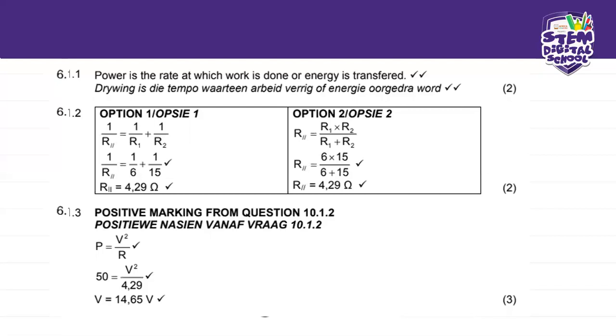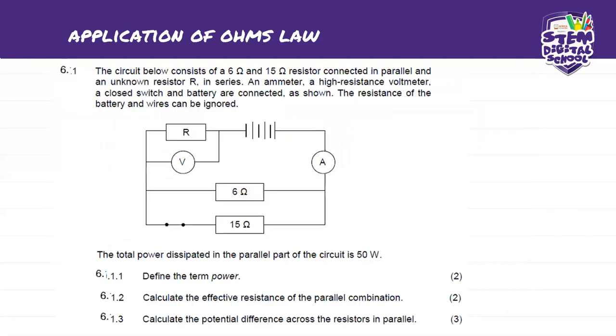So let's move on to 6.1.2. It says calculate the effective resistance of the parallel combination. Where's our parallel combination, guys? This is our parallel combination. So now they want to know the effective resistance there. So what do we have to do? We know that now we have to use the parallel circuit equation. And we already know that 1 over R parallel is equal to 1 over R1 plus 1 over R2. And in this case, we've got these numbers respectively.